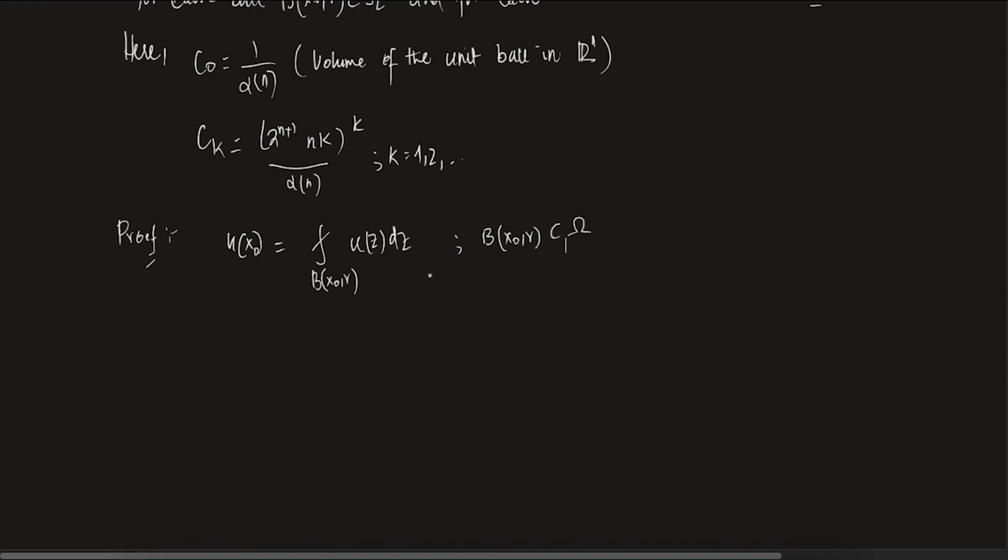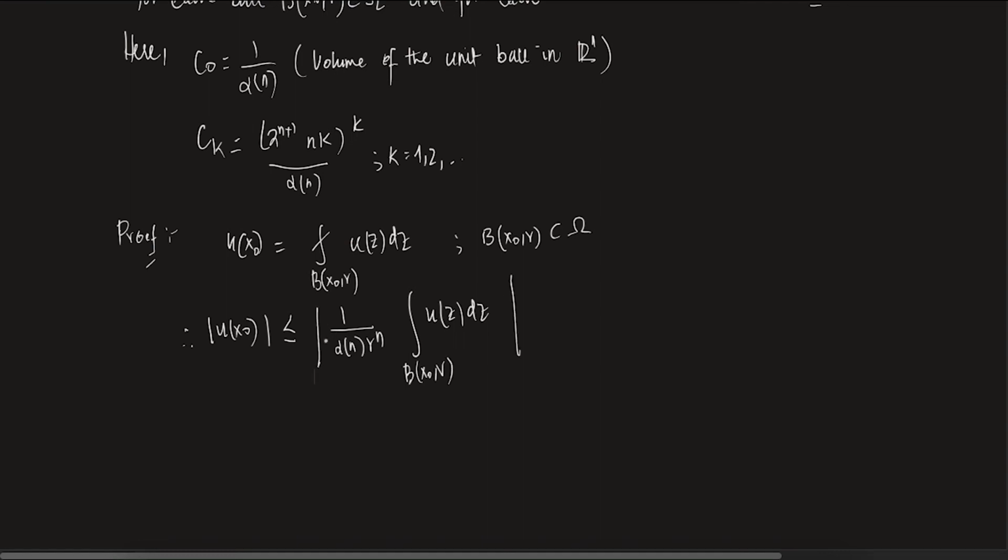We are always assuming that. Now, if this happens, then mod of u(x naught) is less than or equal to the volume factor, 1 by alpha n r^n, times the integral of u(z) dz over B(x naught, r), the mod of this.